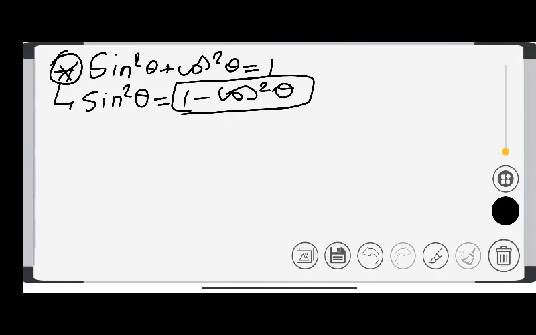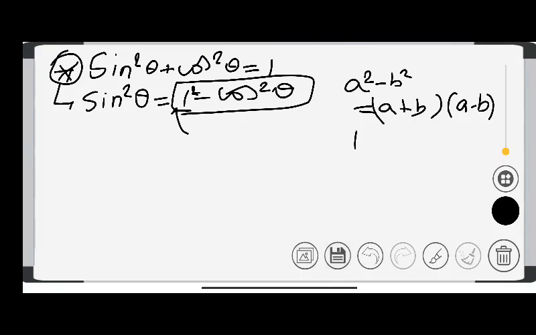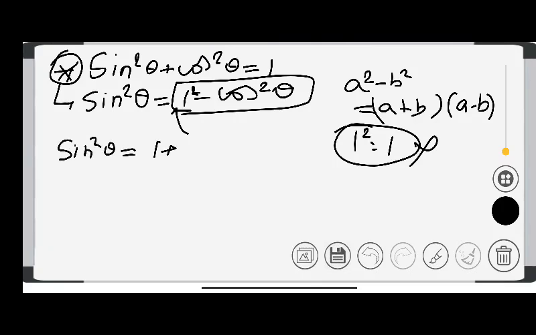Let's teach you. Have you studied the formula a square minus b square? Yeah, a plus b and a minus b. In the same way, if I apply square here, could there be any change? No, there is nothing to change, because 1 square is equal to 1, so no problem. So I can write sine square theta is equal to 1 plus cos theta and 1 minus cos theta.